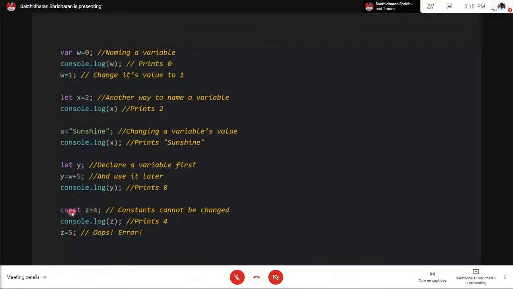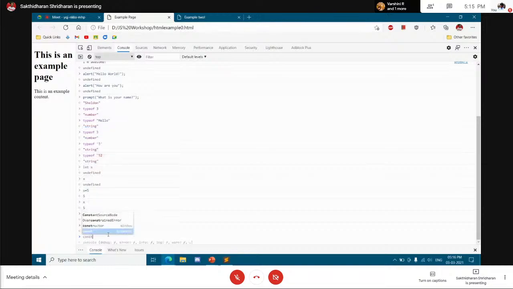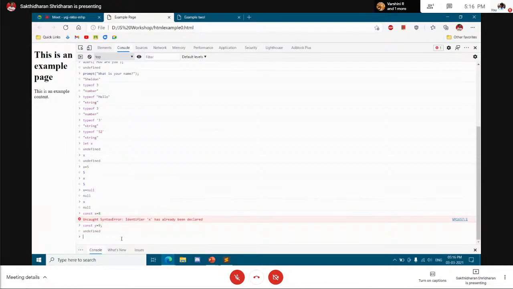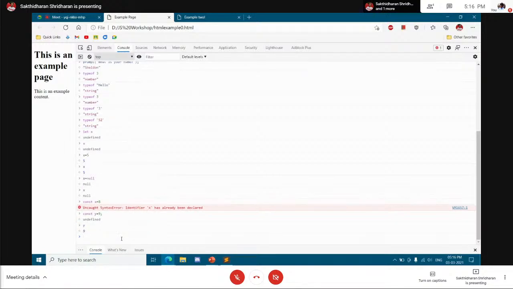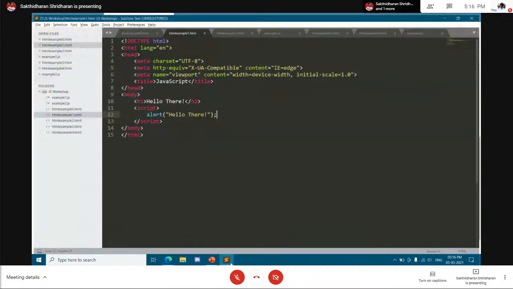The next keyword we are going to cover is const. Const is kind of like let, but the only catch is that once you initialize a value, you cannot change it. If we give x = 5, you will get an error. Let me illustrate this. const x = 8 is a syntax error because I already initialized let x. So const y = 9. I can access the value of y, but I can't change its value to 10, because it will throw "Uncaught TypeError: Assignment to constant variable." So that's one thing.